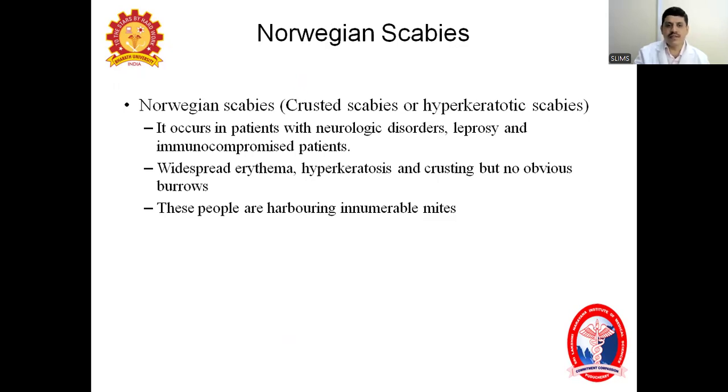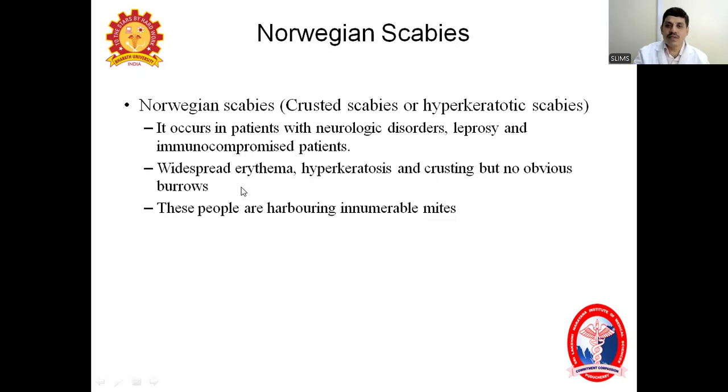Most commonly, it occurs in patients with neurological disorders, epilepsy, immunocompromised patients, patients with Down syndrome, patients affected with HIV, chronic antibiotic therapies, renal transplant patients, chronic bedridden patients, and old age. In these patients, immunity is reduced. Where immunity is reduced, the infection will be severe and the reaction of the body also, so the involvement will be much more. That is why it's called crusted scabies.